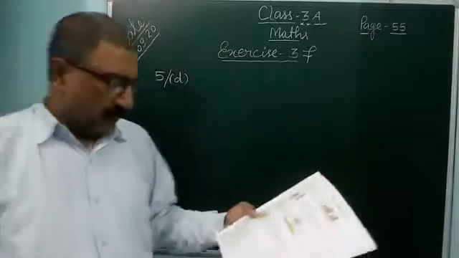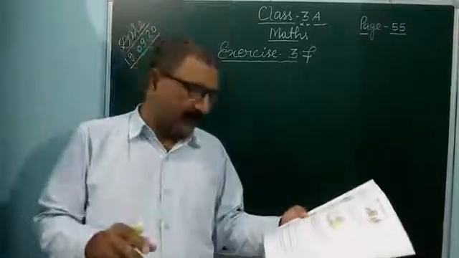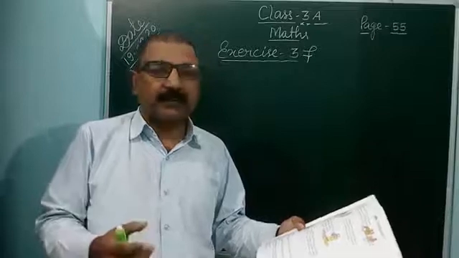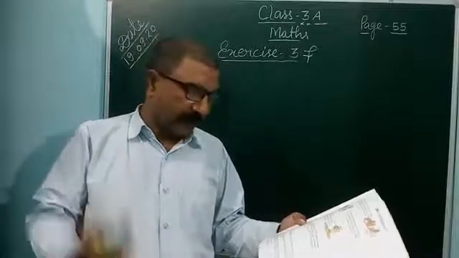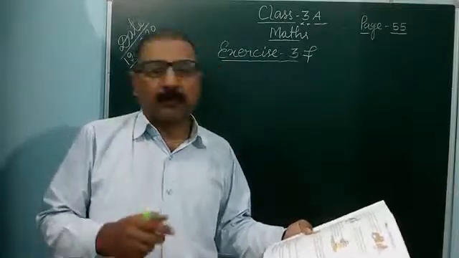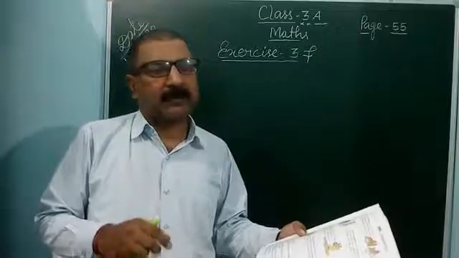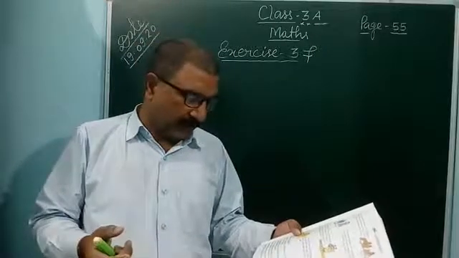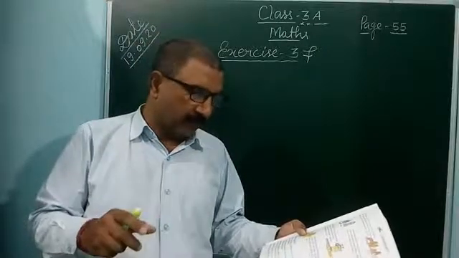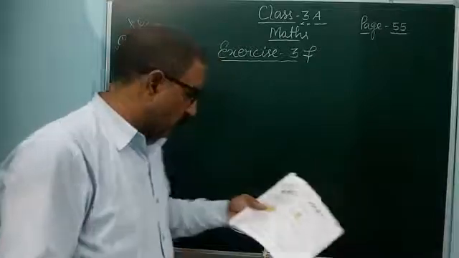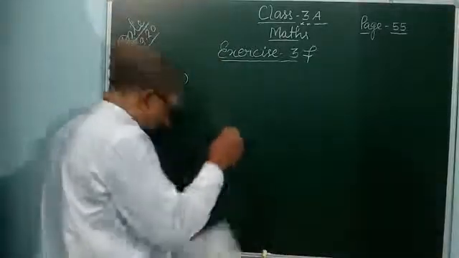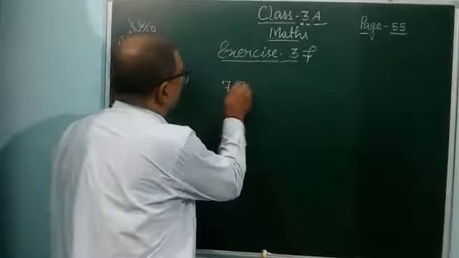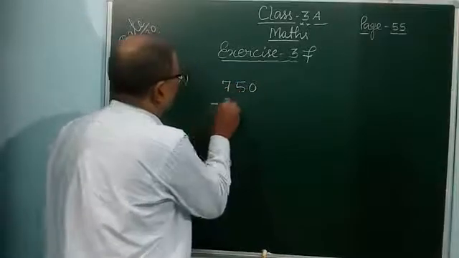It means which number you can add to 500 that gives 750. So in this way, if you subtract 500 from 750, you can have that number that should be added. So you can subtract directly: 750 minus 500.